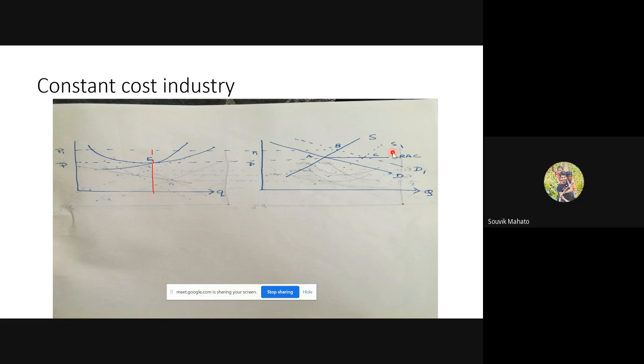Ma'am, can you repeat the last part? When will it be horizontal? If it is a constant cost industry, then it is horizontal, because A and C both correspond to the same price. A is the long run, C is the long run equilibrium. So if you join all the long run equilibrium points, you will get the average cost. And as they correspond to the same level of price, it is parallel to the horizontal axis.